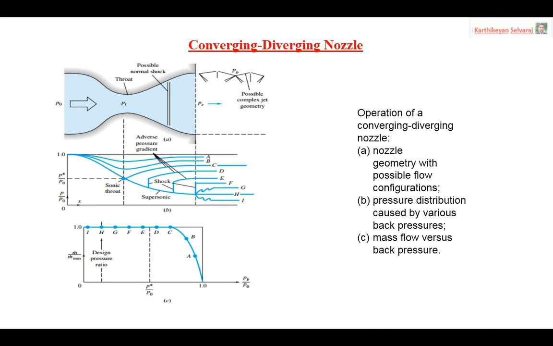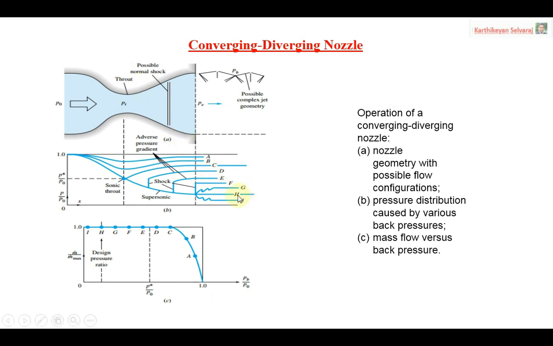For that condition, we get the throat at a sonic point, but the flow is still subsonic, and only the throat is at sonic condition. Here the exit pressure is equal to the back pressure.